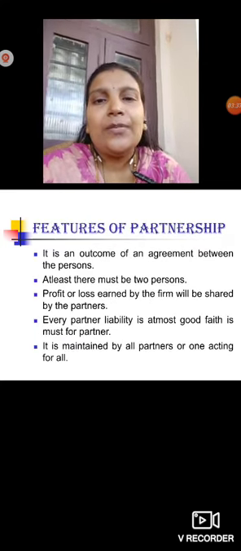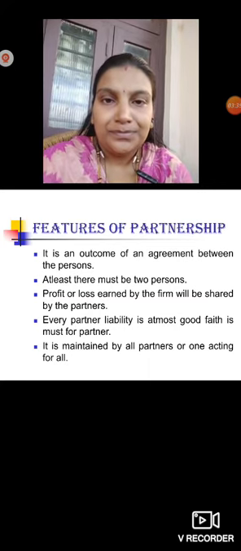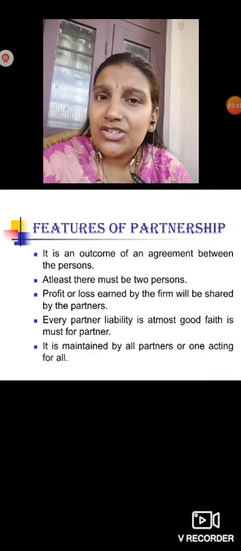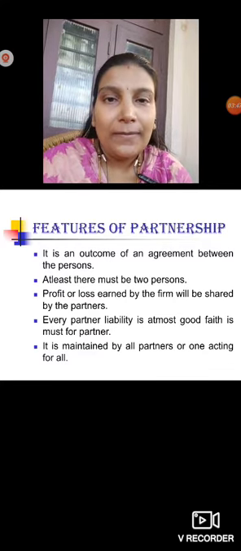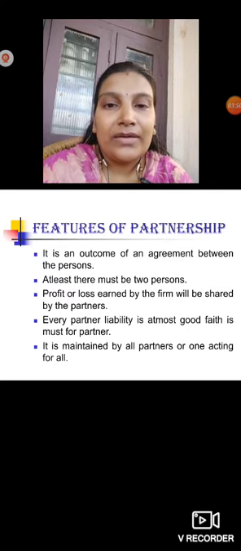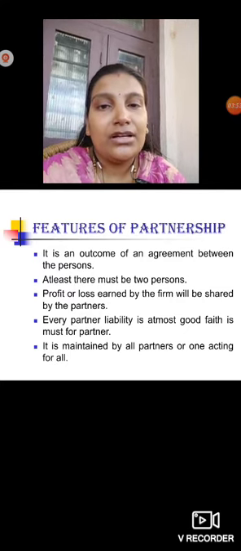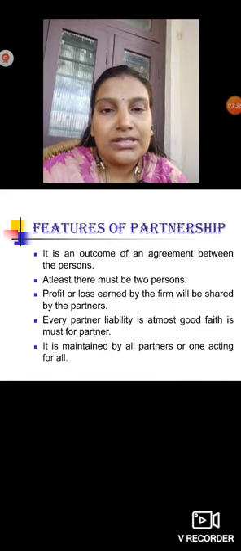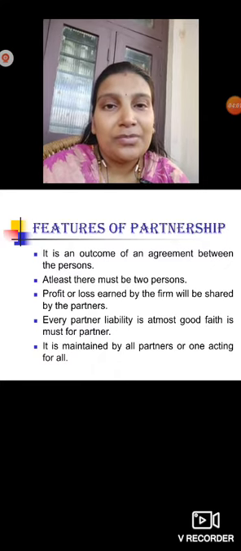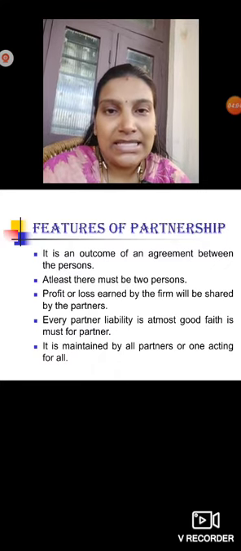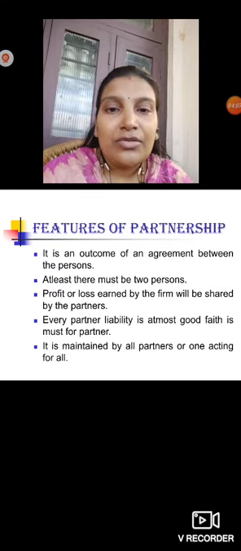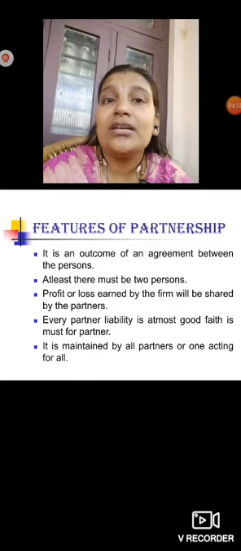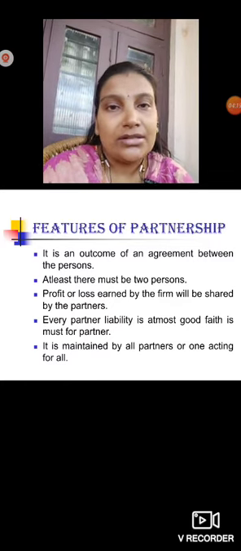Then next we will see what are the features of partnership. First one, it is an outcome of an agreement between the persons. It is a product of an agreement between different persons. Then secondly, there must be at least two persons; to call it a partnership there have to be two persons compulsorily. That is the second feature. Then profit or loss earned by the firm will be shared by the partners, whether it is a profit or a loss, it will be shared among the partners here.